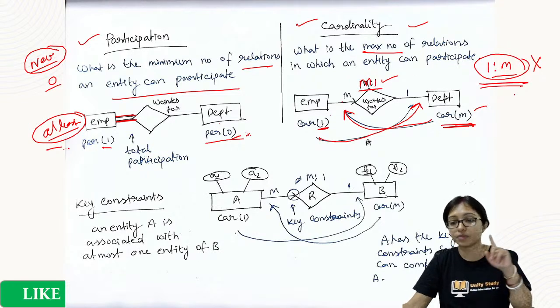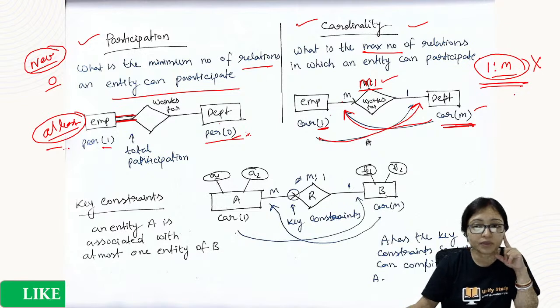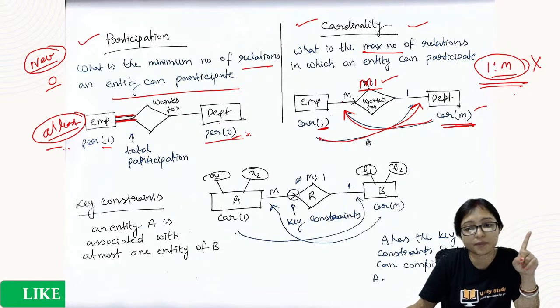Please don't make this mistake. Keep it in your mind. This is very, very important. It is m:1. Okay. Clear? Remember it. Here only most of the students make mistakes.